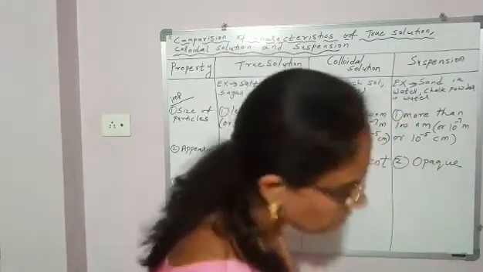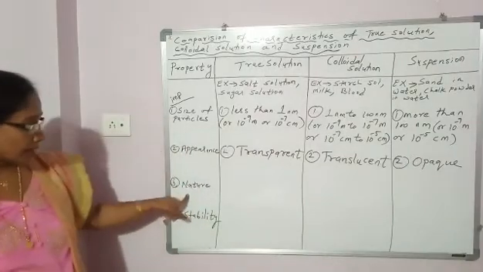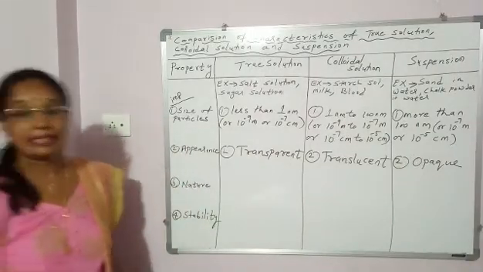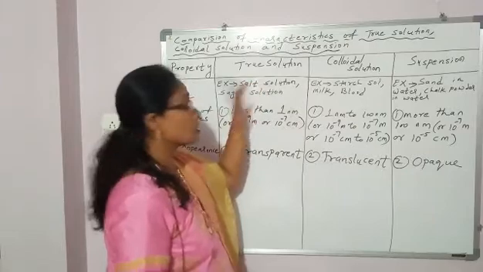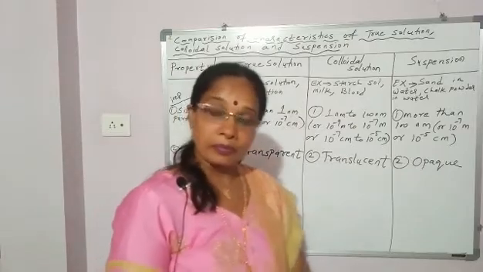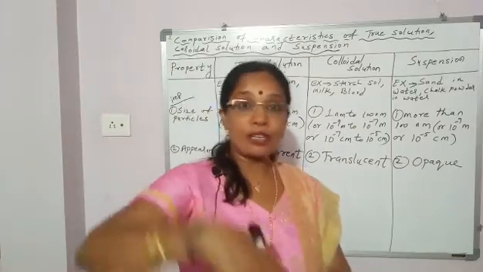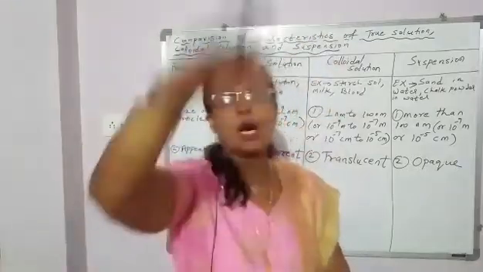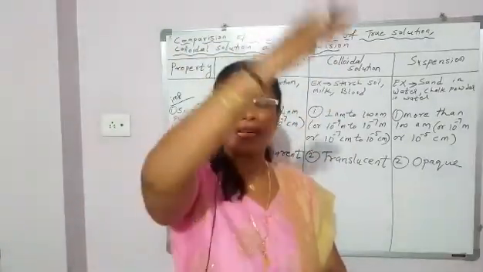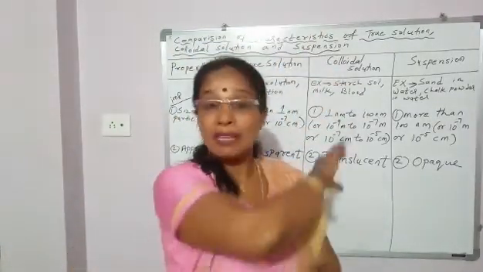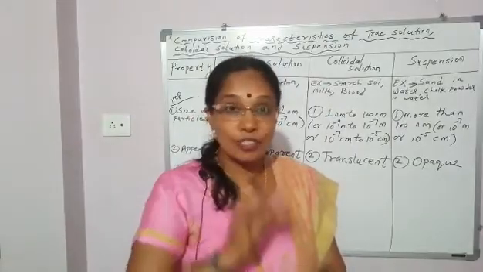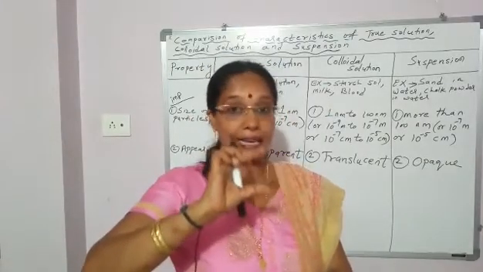Okay. Next comparison in characteristics: nature. Nature means, once the salt is dissolved in water, the composition of salt becomes the same throughout. The saltness becomes the same throughout. It is not concentrated at the bottom of the glass.